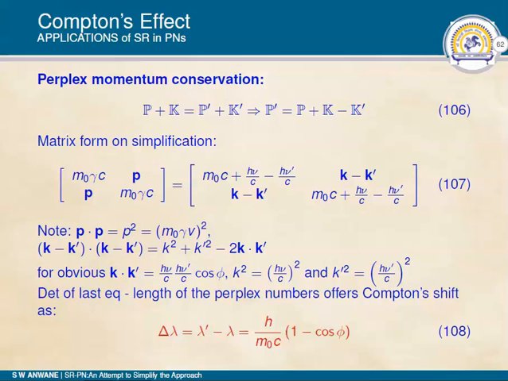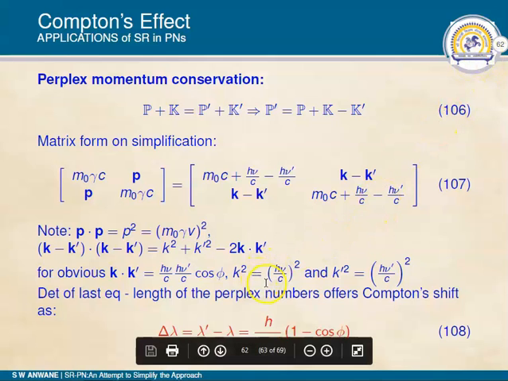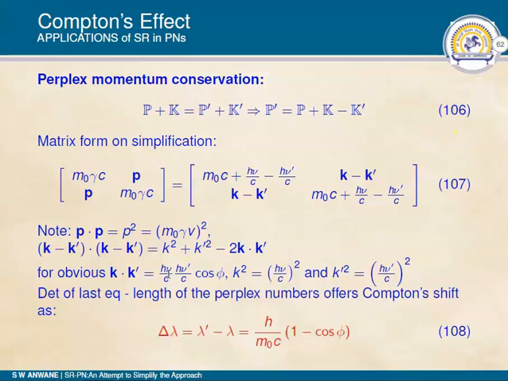For these obvious substitutions, k dot k dash on simplification offers h nu by c times h nu dash by c cos of phi, and k square is (h nu by c) whole square, and k dash square is (h nu dash upon c) whole square.